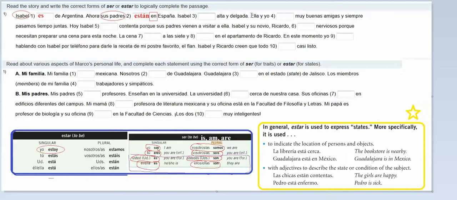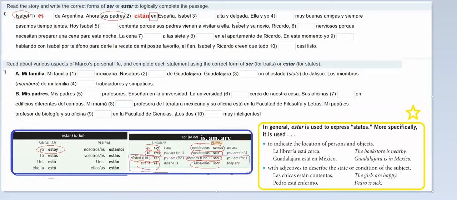Isabel, alta y delgada. Now both ser and estar get used with adjectives. So this is what I'm looking at, these adjectives. But down here, you use estar with adjectives that describe a state or a condition of the subject, and they should be able to answer the question, how are you doing? So if I say, how are you doing today? Are you ever going to say, I'm tall or I'm thin?